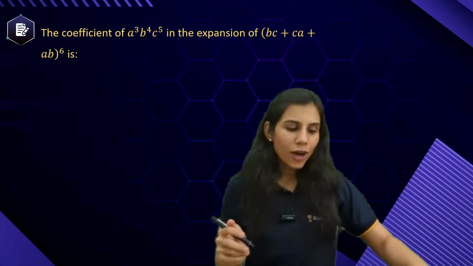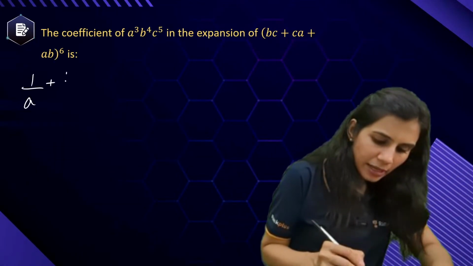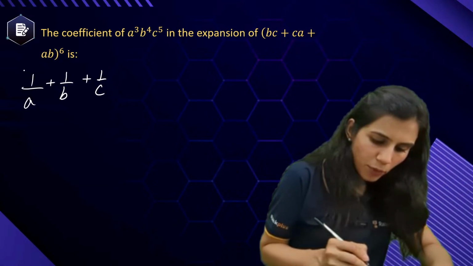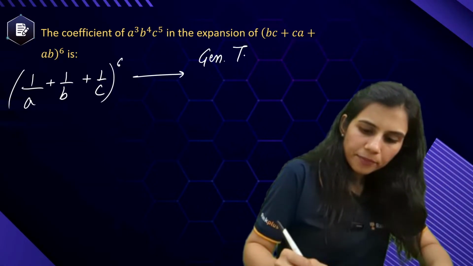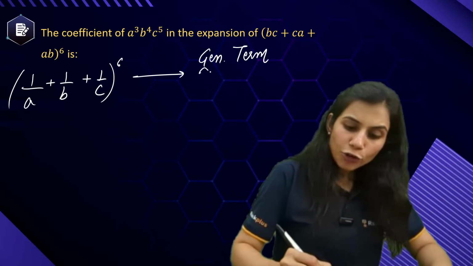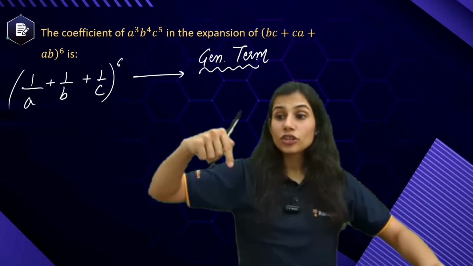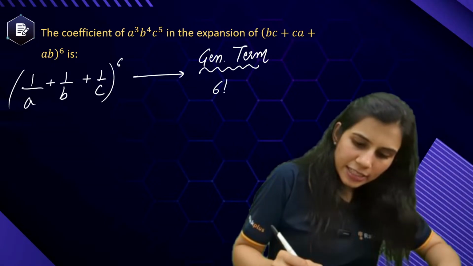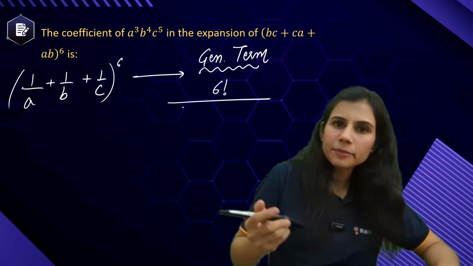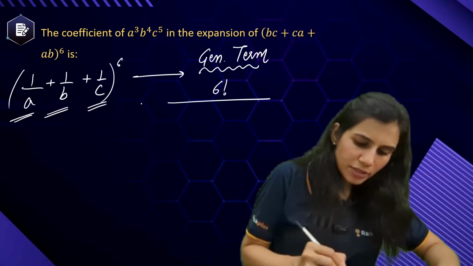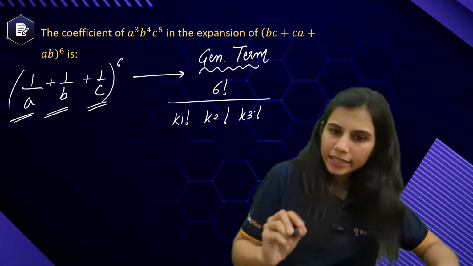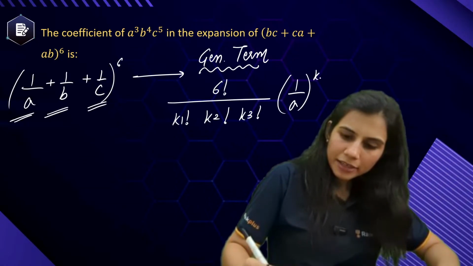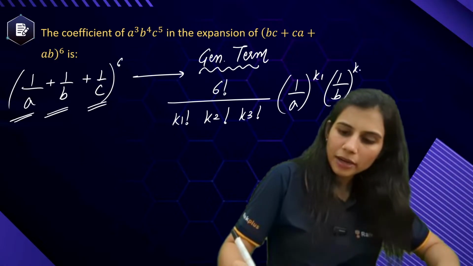Cool? Now let's start. 1 upon A plus 1 upon B plus 1 upon C raised to the power 6. How do you write the general term? 6 factorial upon, there are 3 dissimilar terms, 1 upon A, 1 upon B, 1 upon C. So K1 factorial, K2 factorial and K3 factorial, correct? 1 upon A raised to the power K1, 1 upon B raised to the power K2, 1 upon C raised to the power K3.